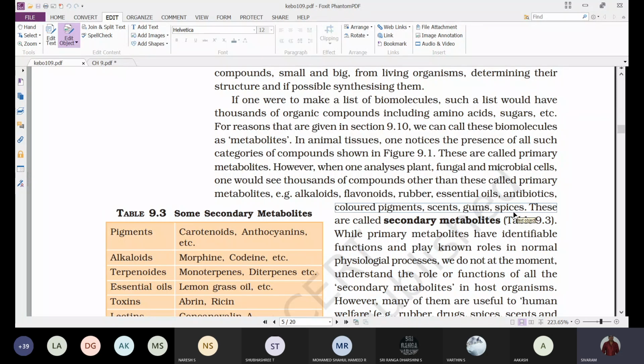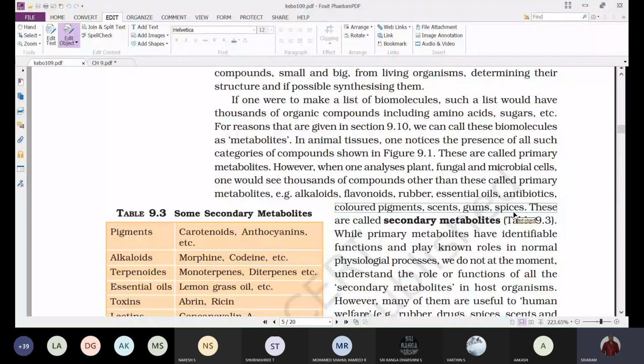In coffee seeds and tea leaves, we'll find an alkaloid called caffeine. If you observe a tobacco plant, we'll find an alkaloid called nicotine. Next, some flavonoids are present, and we are extracting rubber from the plants.